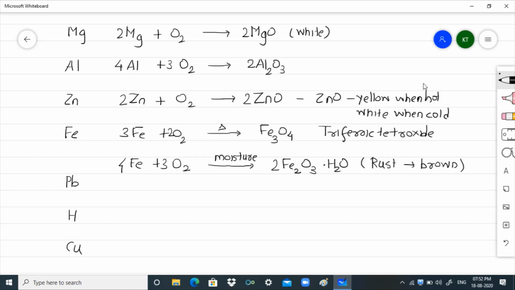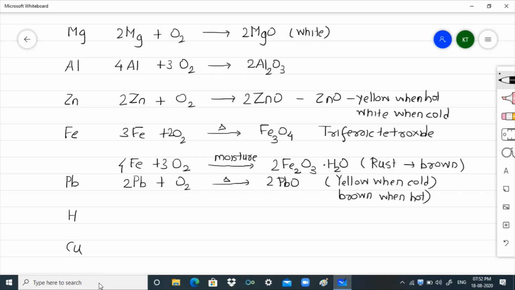Then I have a lead metal. Now lead metal generally reacts with oxygen at high temperature so as to give me corresponding lead oxide. Now this lead oxide is yellow when cold and brown when hot.